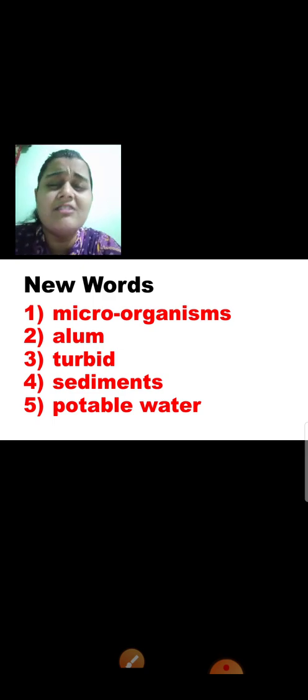Next one, turbid. Turbid means dirty water. The water which is mixed with mud and everything, that is dirty water. In short, turbid means dirty water.